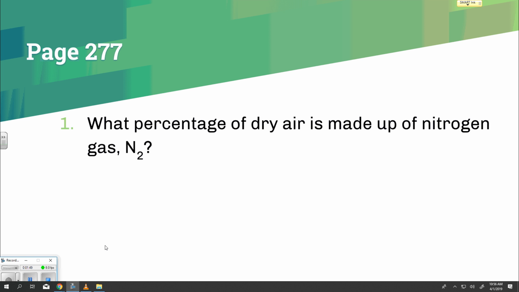The graph below shows the composition of Earth's atmosphere. Next to the graph, this graph shows the composition of dry air at sea level. The percentage shown for each gas is the percentage of the volume of the air that is made up of that gas. Nitrogen, N2, 78%. Oxygen, O2, 21%. Argon, Ar, 0.9%. Other, 0.1%.